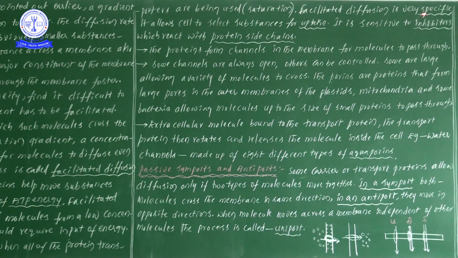Facilitated diffusion is very specific, this is important. Facilitated diffusion is very specific, and it allows a cell to select the substances for uptake. Okay, and it is sensitive to inhibitors. This facilitated diffusion will be under the control of inhibitors. Why? Because facilitated diffusion is sensitive. Can you guess why facilitated diffusion is very sensitive? What is inside the membrane? Proteins are there, no? Proteins definitely are sensitive.